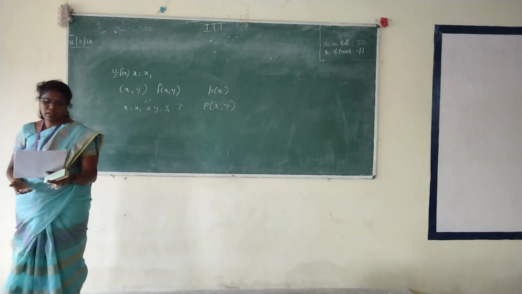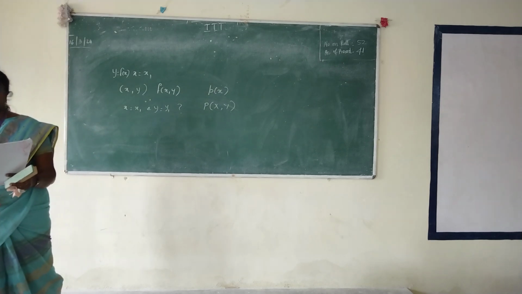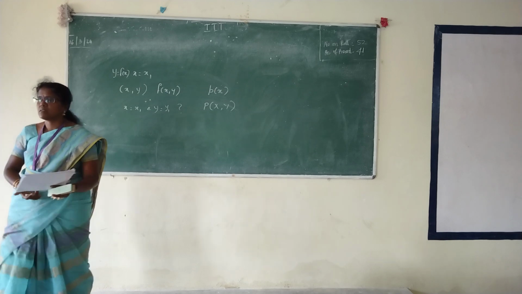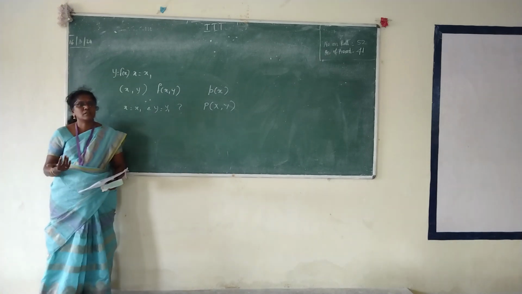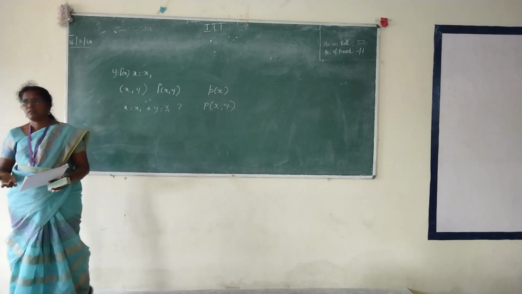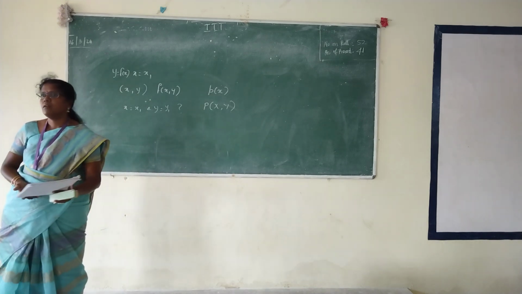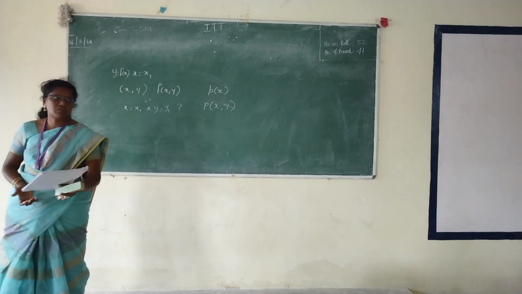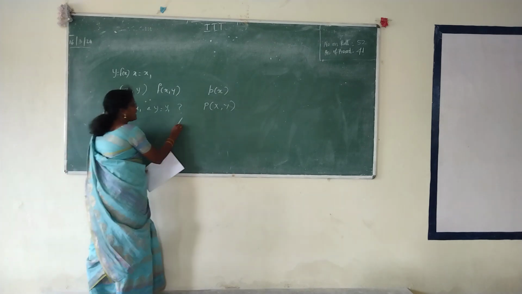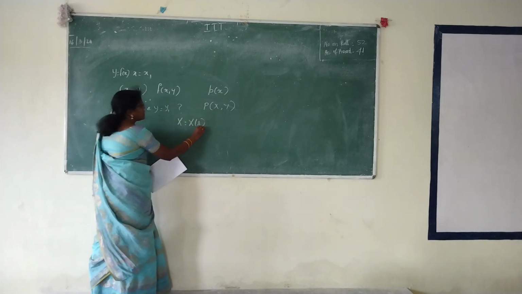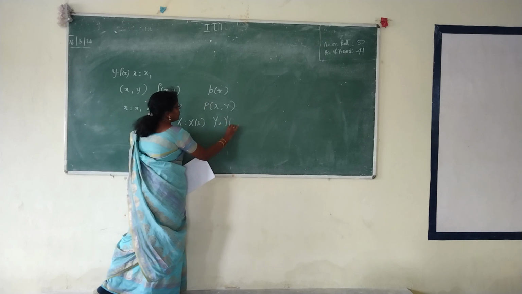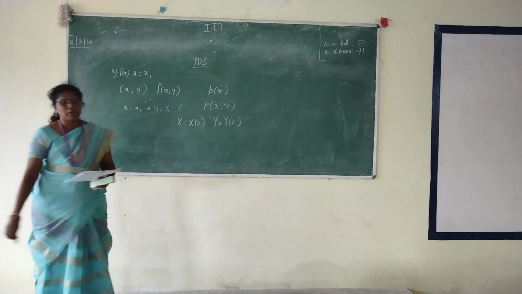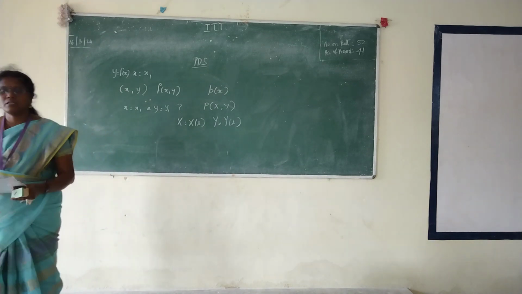Let capital S be the sample space. What is sample space? Not total number. Set of all possible outcomes. Sample space is nothing but the set of all possible outcomes. So let capital X equal to X of s and capital Y equal to Y of s be two functions,